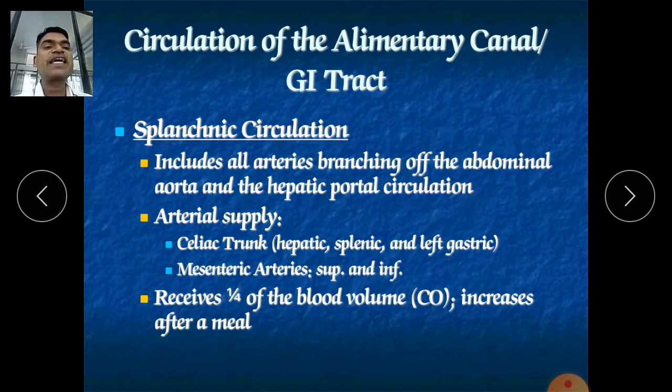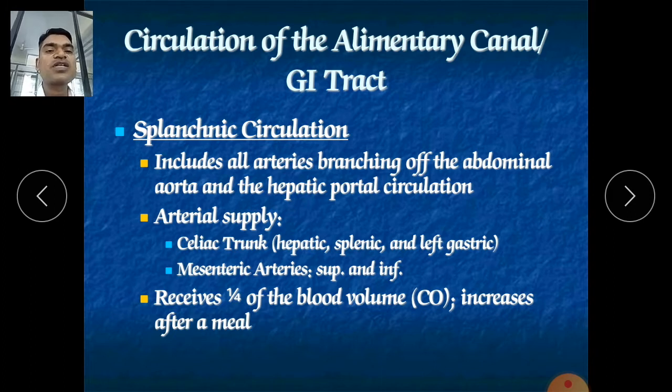The splanchnic circulation includes arteries branching off the abdominal aorta and the hepatic portal circulations. Actually, there is a splanchnic artery which supplies blood to our intestine, our stomach and our liver. That's why it is called the splanchnic artery, and the circulation which occurs is called splanchnic circulation.